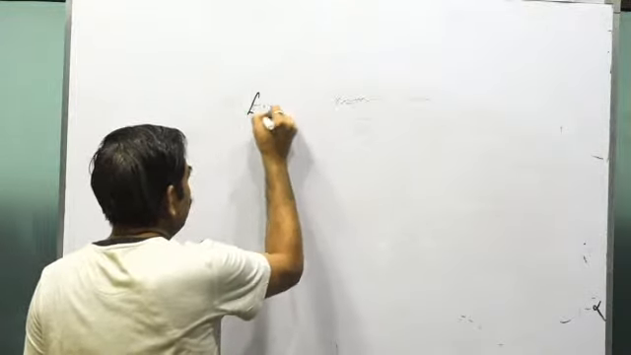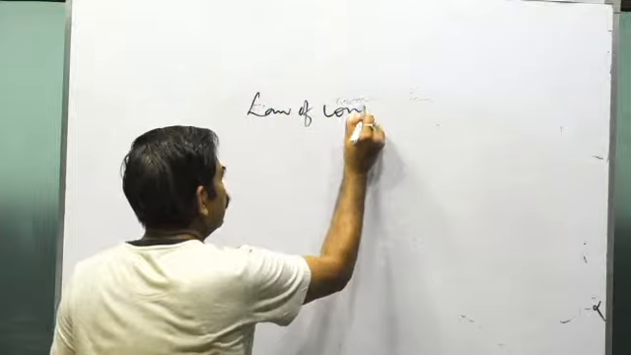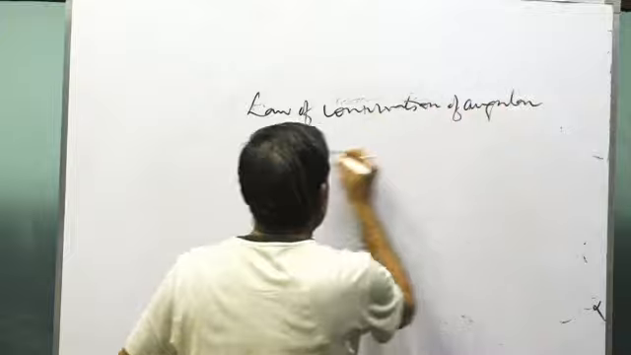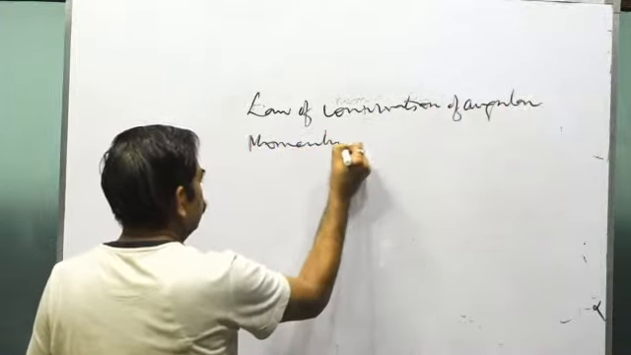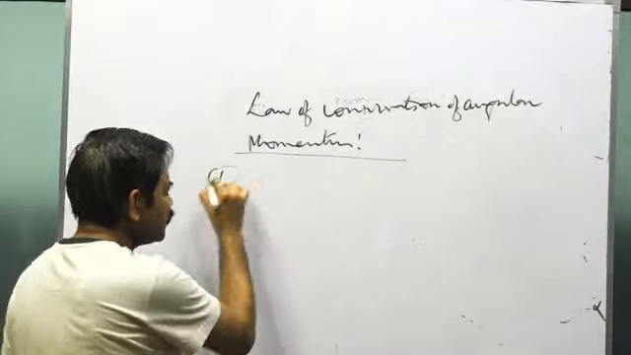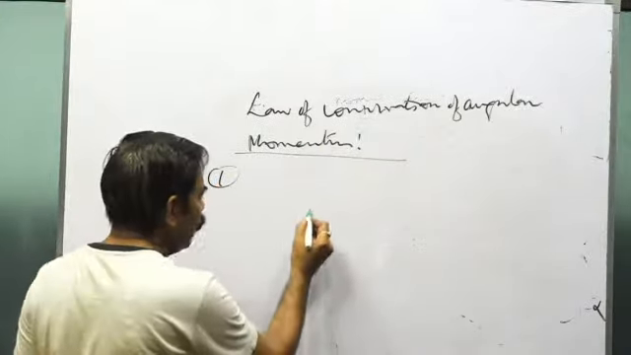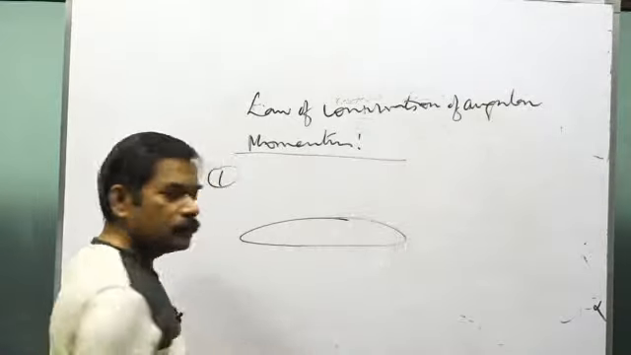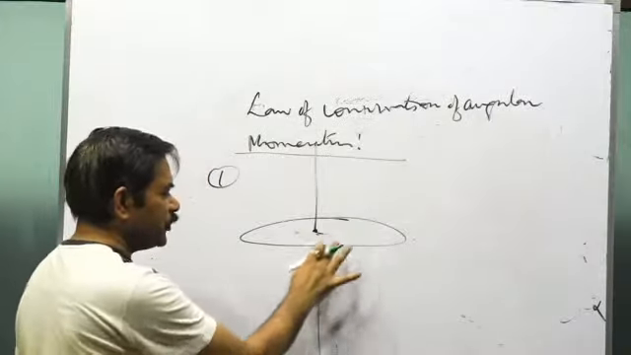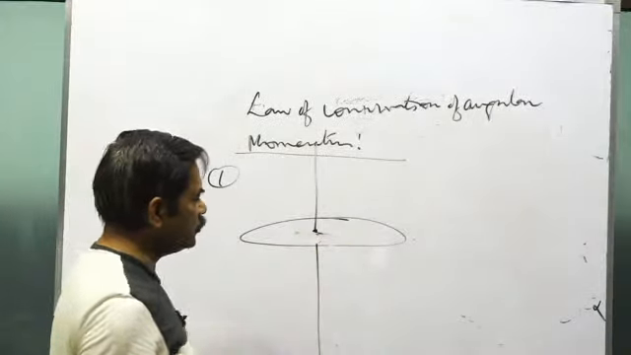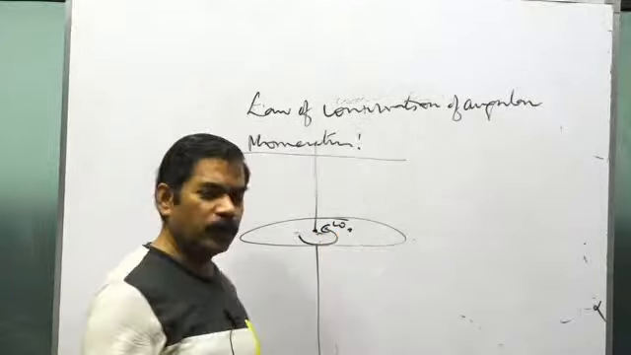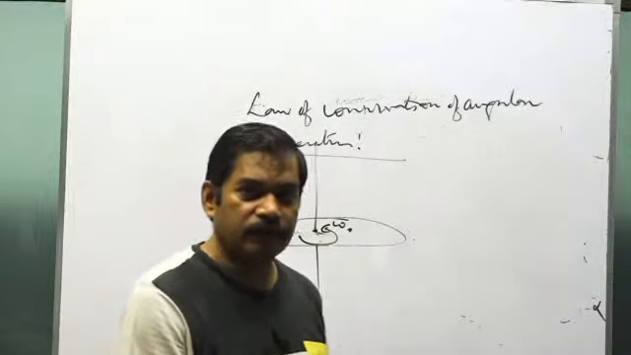So, questions based upon the law of conservation of angular momentum. They are like what? See, they'll be in this form. The first kind of question, the simplest kind of question, is this: you have a body rotating about a fixed axis, suppose a vertical axis, rotating with an angular velocity ω₀.